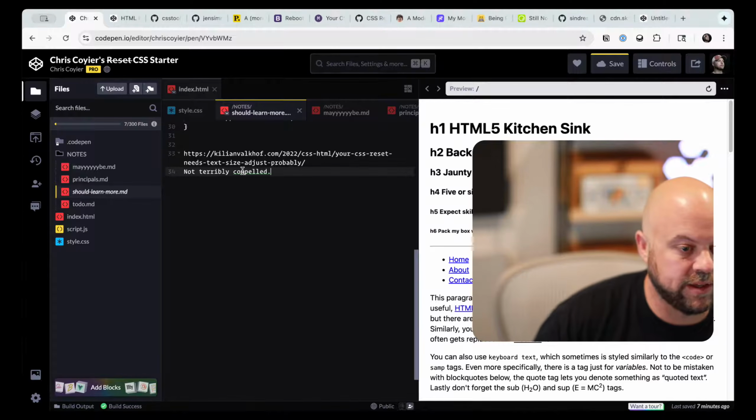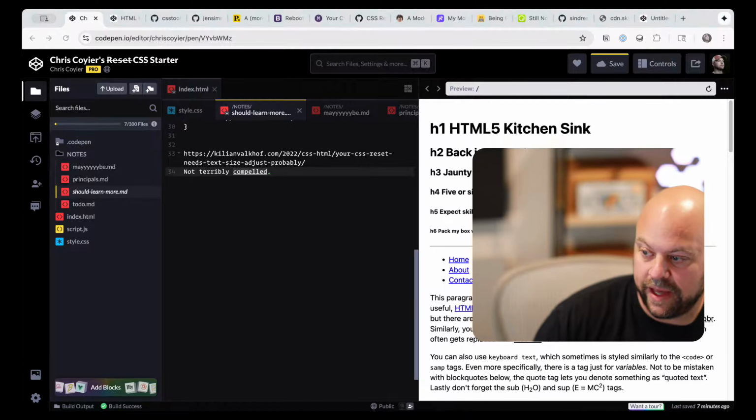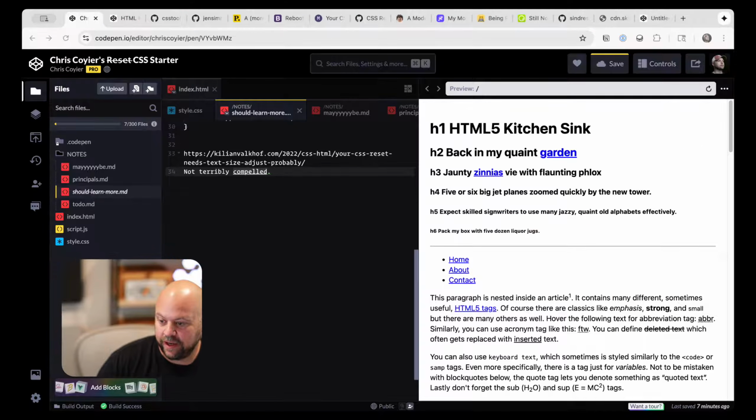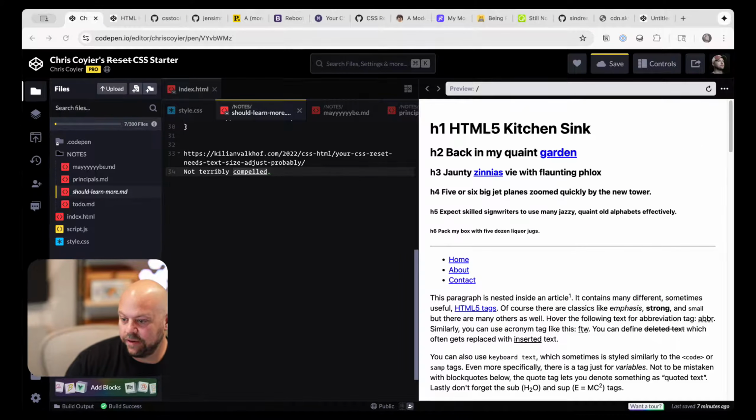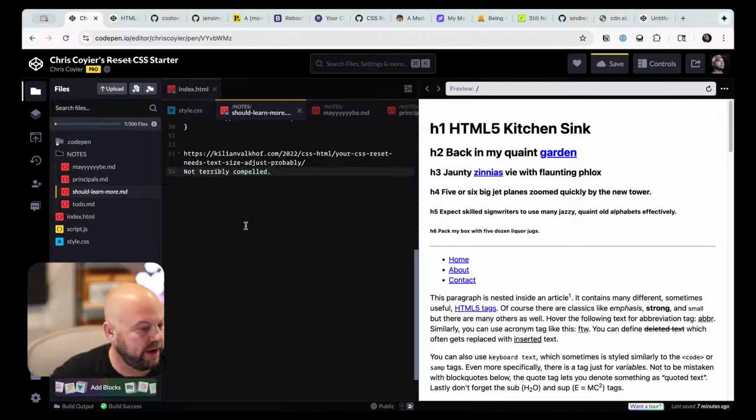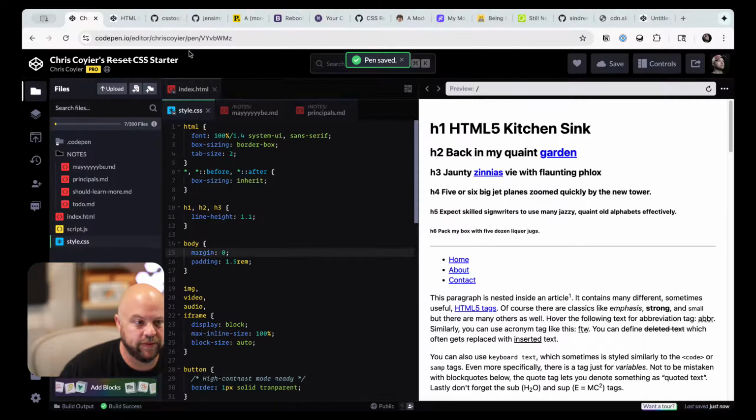Part of my thinking is, again, compelled. Why does that look wrong? This is my reset, and it's not one of those things that I'm always like, oh, I forgot that again, I better go at it. You know, like it doesn't bite me. So why would I put it in my reset? I want to be more compelled than that if I can be.